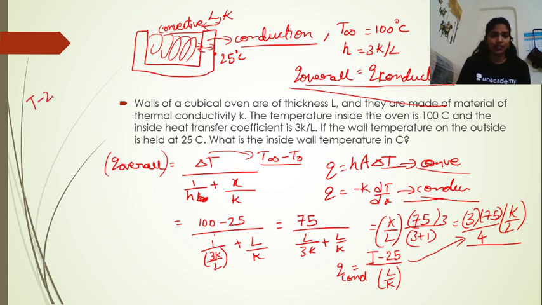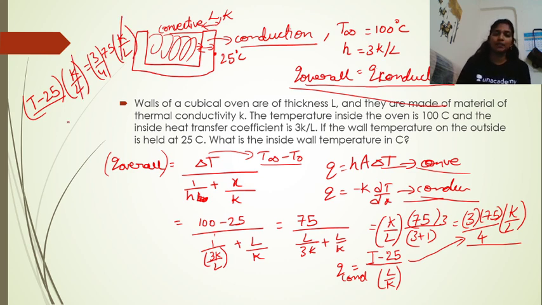So (T minus 25) into K by L is equal to 3 by 4 into 75 into K by L, right? So we can cancel this because K and L are the same, because we have expressed heat transfer coefficient in terms of K and L. So then the temperature of the inside wall will be given as 25 plus 3 into 75 by 4.